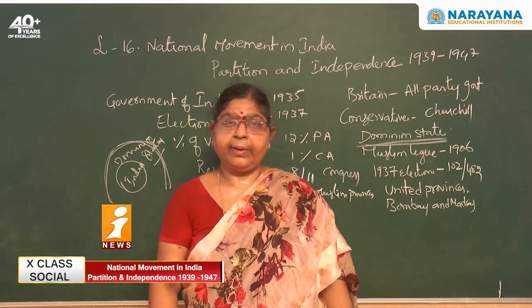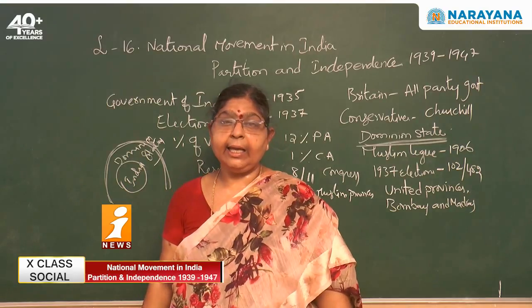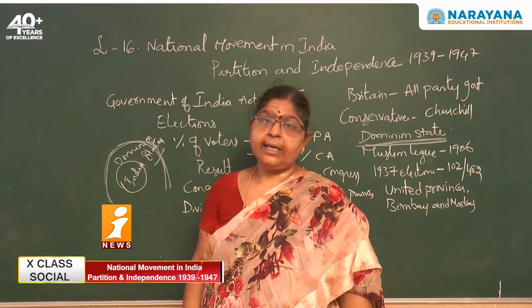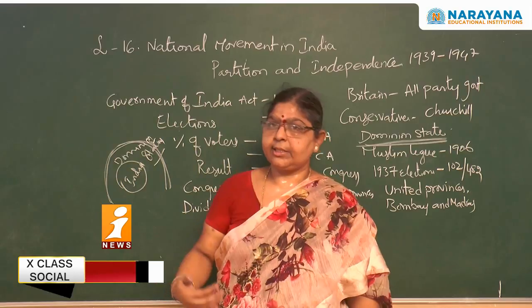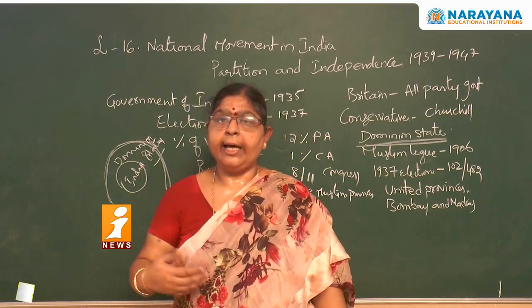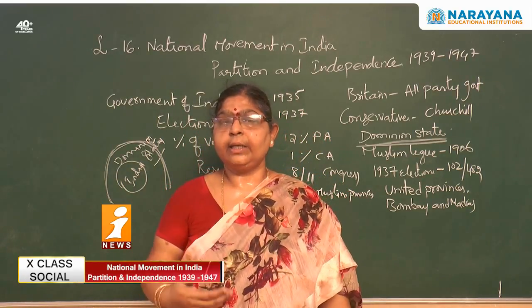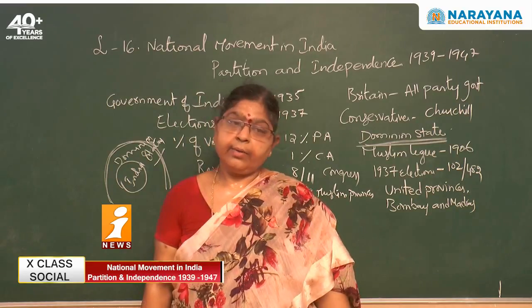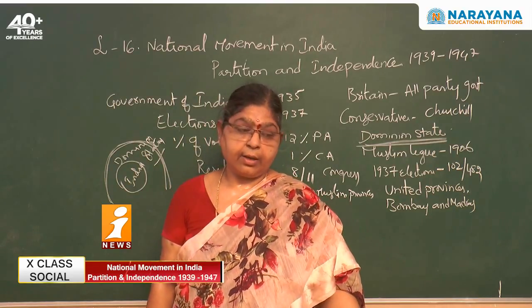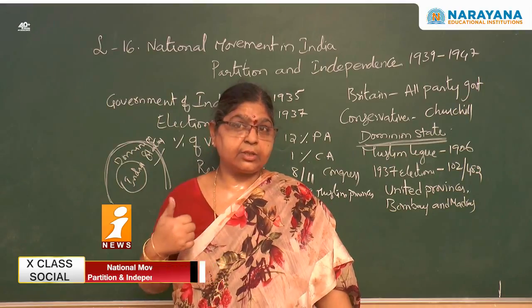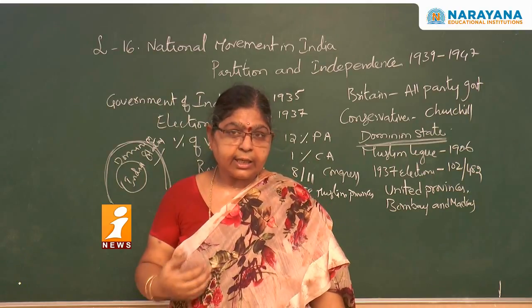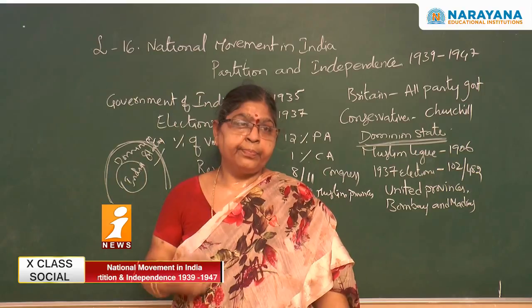Now the Britishers observed very keenly how the Congress was raising its demands, how the Congress was representing for the total independence of the country. They understood that the Congress was becoming very, very strong. So what doubt did they start raising?